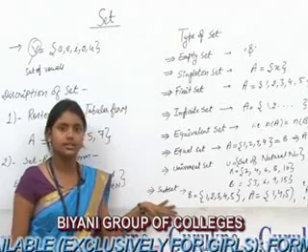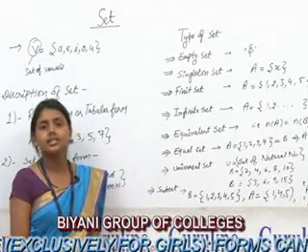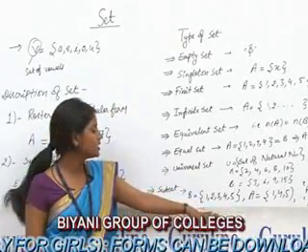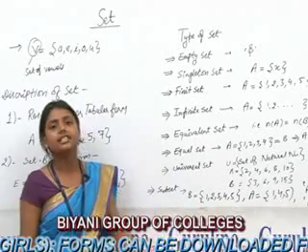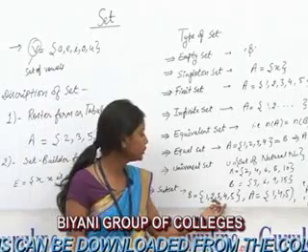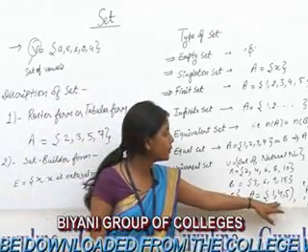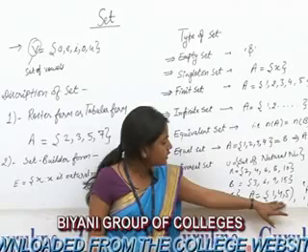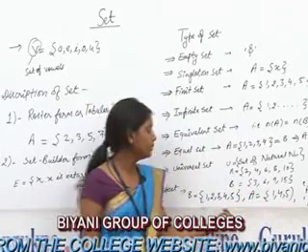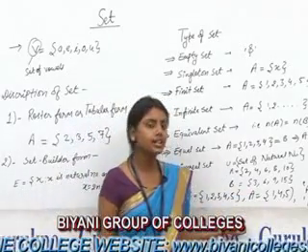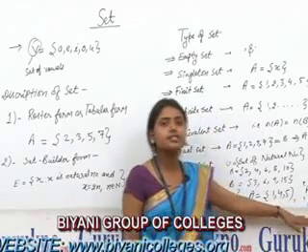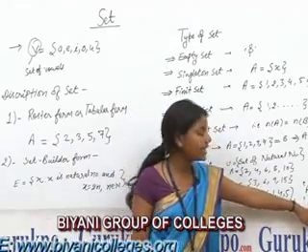Next is the subset. If A and B are two sets and every element of A is an element of B, then A is a subset of B. For example, B equals {1, 2, 3, 4, 5} and A equals {1, 4, 5}. That means the elements of A also exist in B, so A is a subset of B. If A is a subset of B, it is denoted by A ⊆ B. If A is not a subset of B, we write it like this.